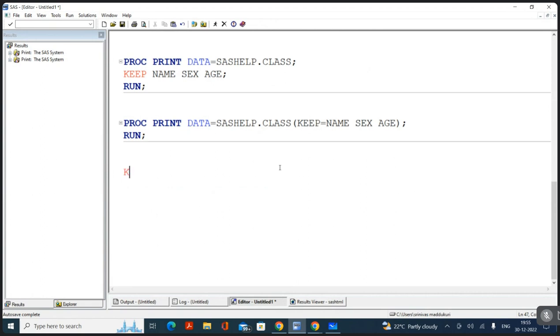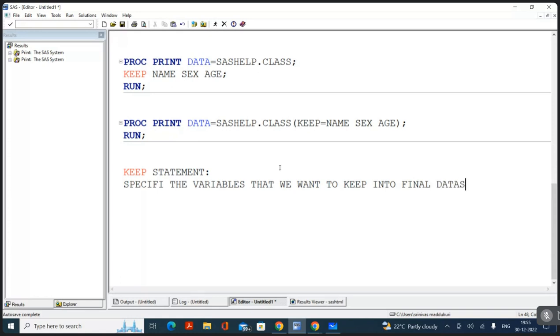Now, first of all, how can we define the keep statement? What is the purpose of the keep statement? The keep statement is useful to specify the variables that you want to keep in the data set, the variables that we want to keep or process into the final data set. Understand?